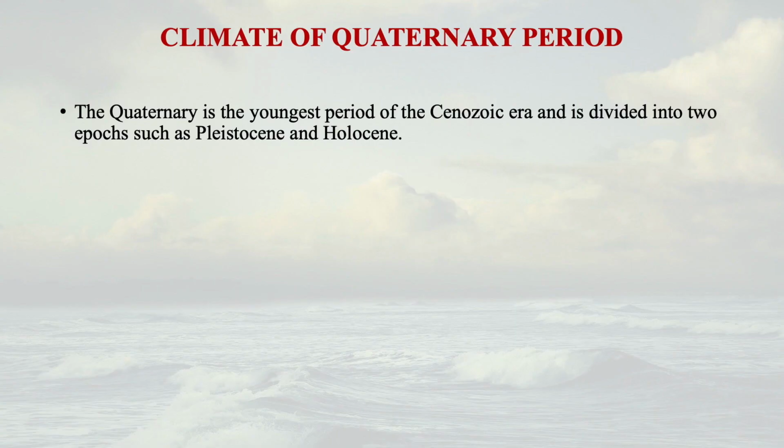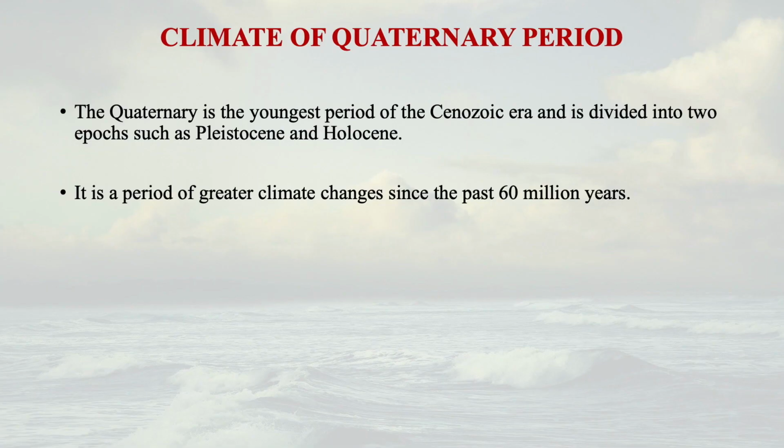And let us now come to the climate of the Quaternary period. The Quaternary period is the youngest period of the Cenozoic era, and it has been divided into two epochs, Pleistocene and Holocene. This is a very important thing because we are in the Holocene period, so definitely we can understand much better from this particular thing.